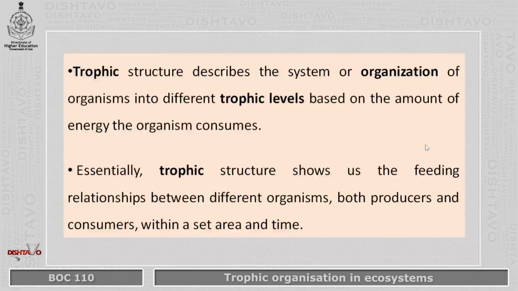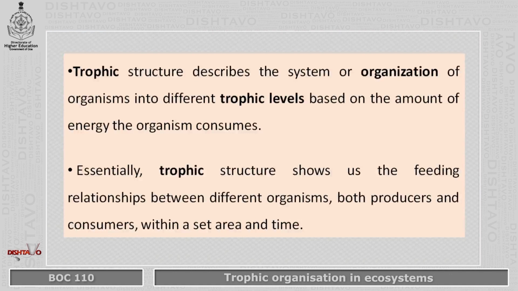So trophic structure describes the system or organization of organisms into trophic levels. Now this organization is based on the amount of energy that the organism consumes at each level. So these organisms will be consuming energy and releasing energy.